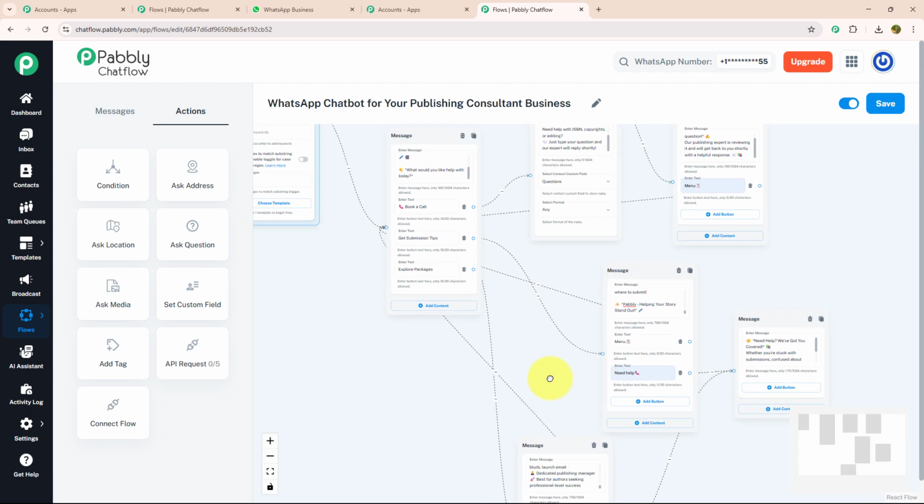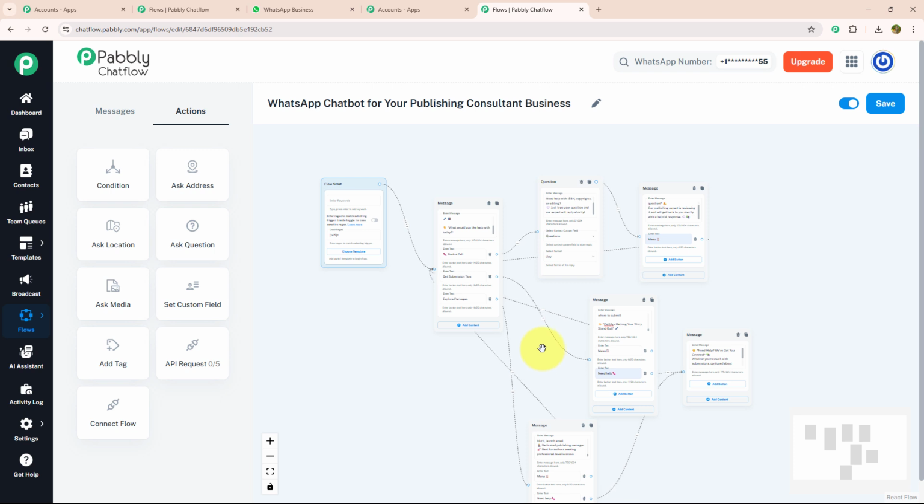Now, as we are done with entering every single detail that is needed to run a chatbot for a publishing consultant business, on to our last step. Don't forget to activate your flow and save it. As you can see, I got a message that the flow was updated successfully. That means my flow is ready to run in real time.